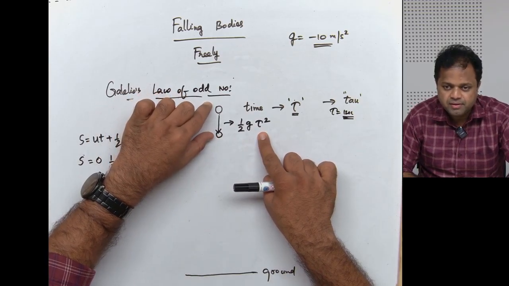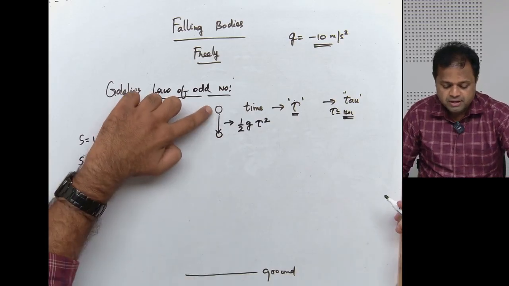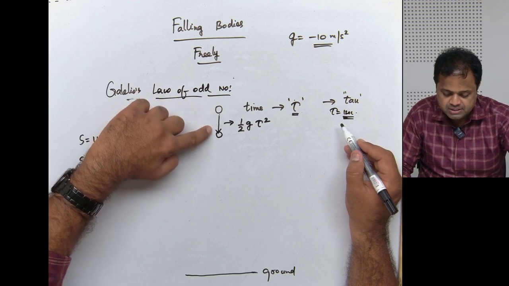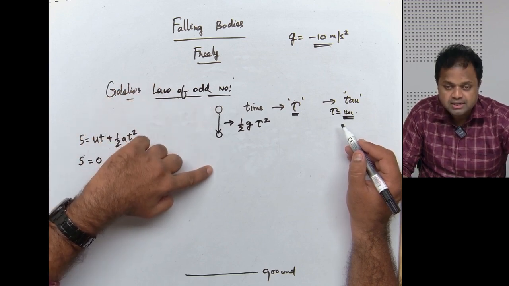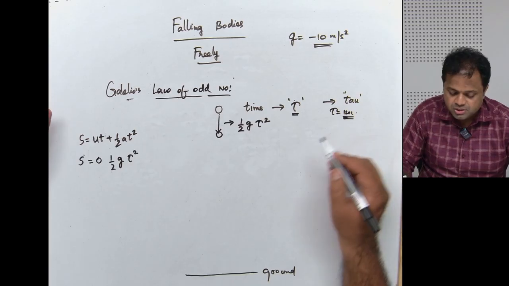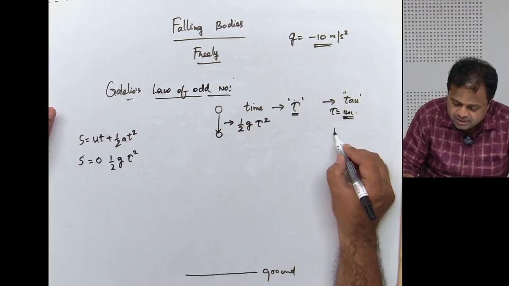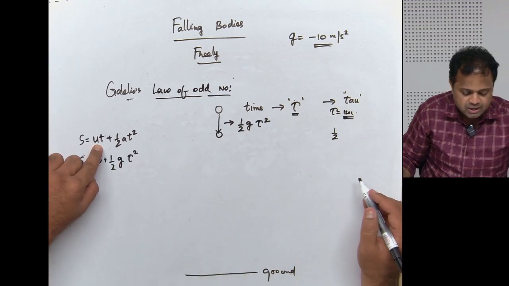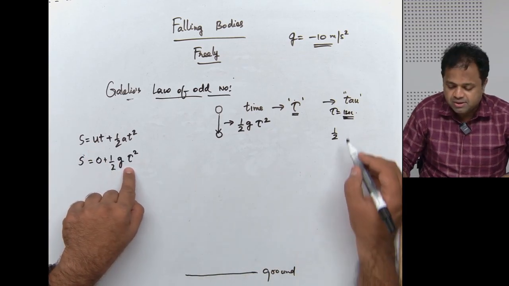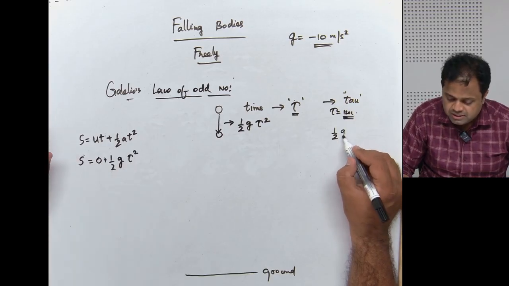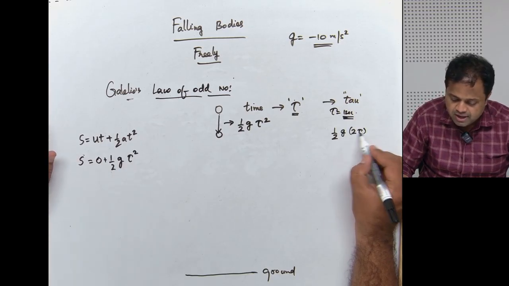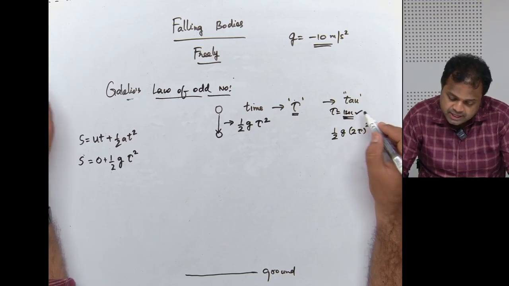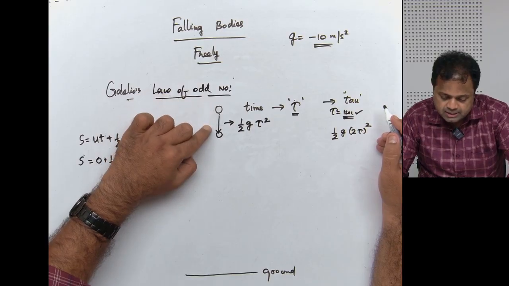Now if I take double this time, suppose in my example this is 1 second, and it travels this much, in 2 seconds how much does it travel? I have to apply the equation. Initial velocity is 0, so that I will not change. Half g into 2 tau square. Yes or no? Do you all agree? In the example, if it is 1 second, it travels this much, and in 2 seconds, how much does it travel?